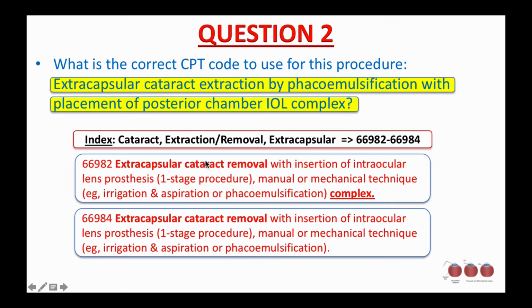You can tell the only difference between these two codes is that 66982 is for a complex procedure, and because the document indicates that this procedure was complex, 66982 is the right code to use for this procedure. That said, the correct answer to this question is 66982.